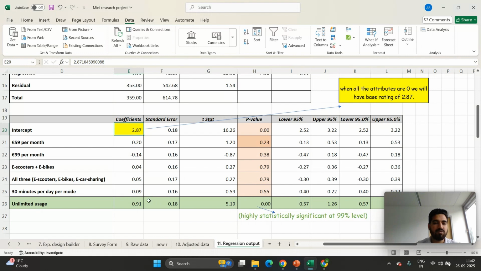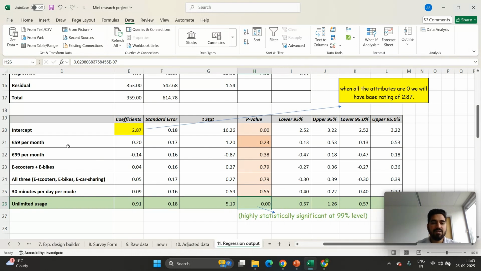Some of the coefficients are positive, so they are appreciated by the customer, and some of them are negative, such as you can see 99 per month, 30 minutes per day. These are the attributes and levels that are not appreciated by the customers. Here is the p-value. If the p-value is less than 0.05, then it is highly statistically significant. So we have one of the level attributes, unlimited usage, which is highly statistically significant at the 99% level.